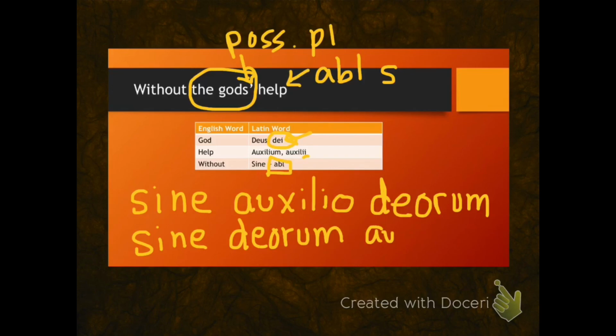It is okay to write this prepositional phrase in this word order where gods comes after without and the word help comes at the end of the prepositional phrase. It is never acceptable to write help or gods in front of the preposition. The preposition must always be written first.